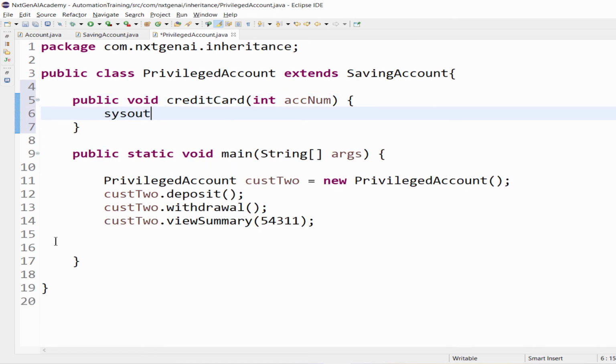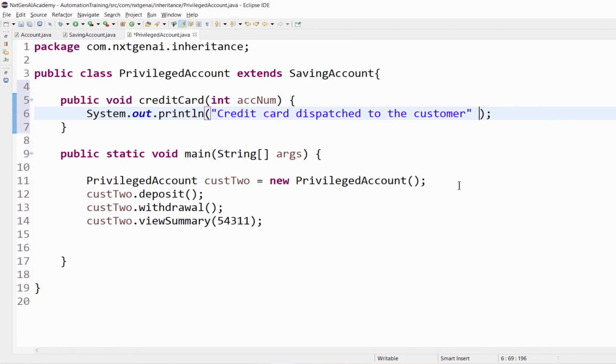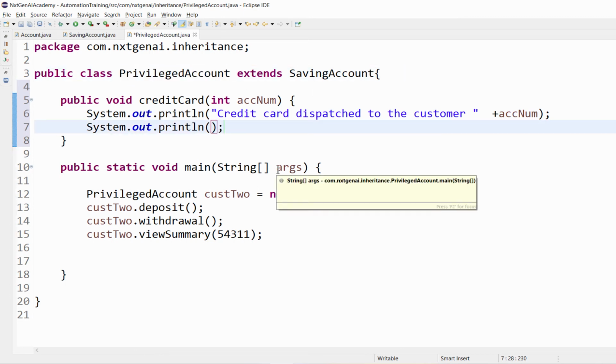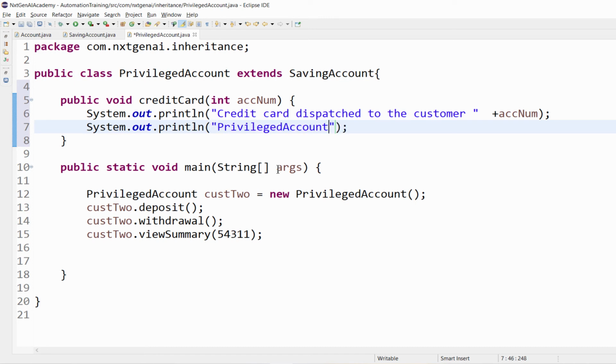Same way sysout credit card dispatched to the customer, that account number, just a sample output message. Then for our understanding purpose, we are adding one more log, privileged account class is executed.